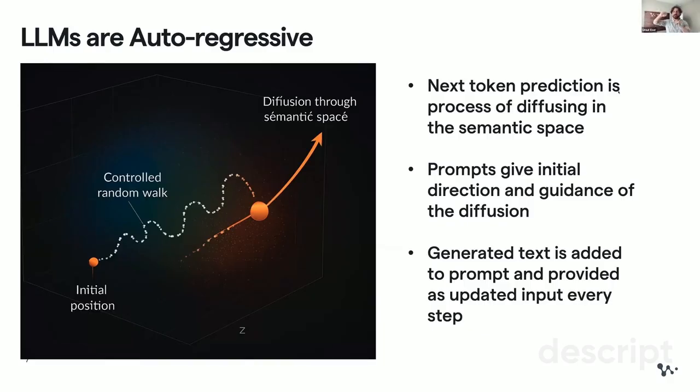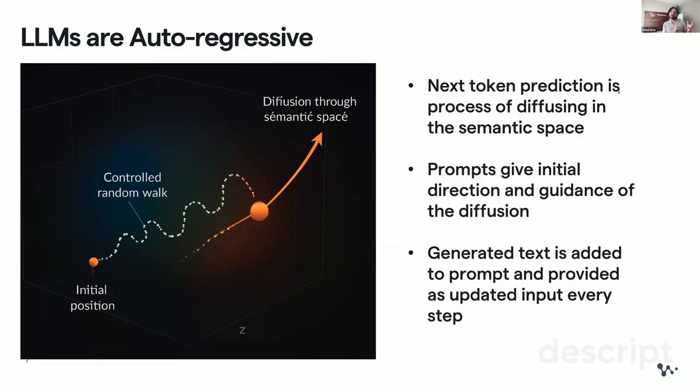It's walking within this high dimensional space, or I would call it diffusing, toward a particular point, and that's the response that you want. But if it starts in a completely different direction, then it might be way harder to get to that point. So it's a diffusion process in this high dimensional space. That's what's called autoregressive, because it takes the generated output as an input and generates another output.